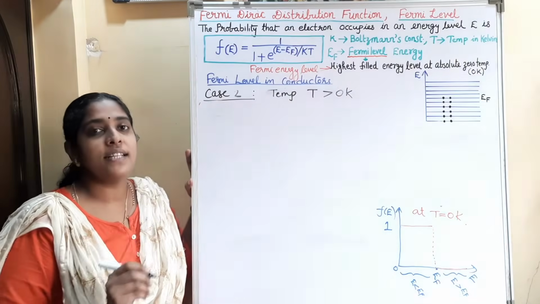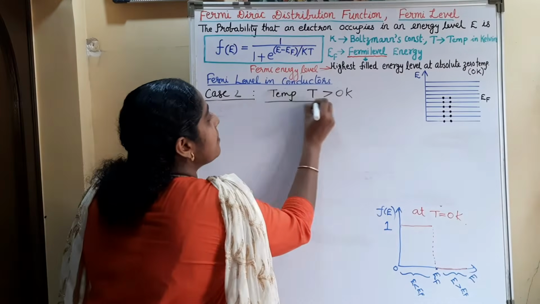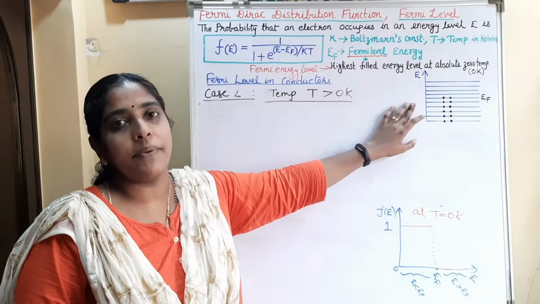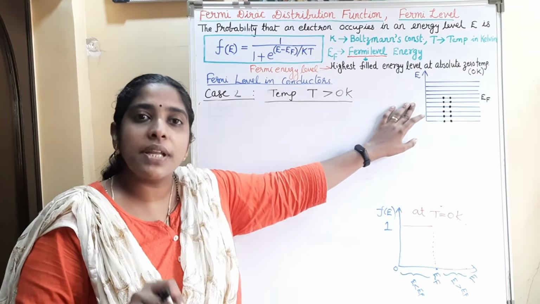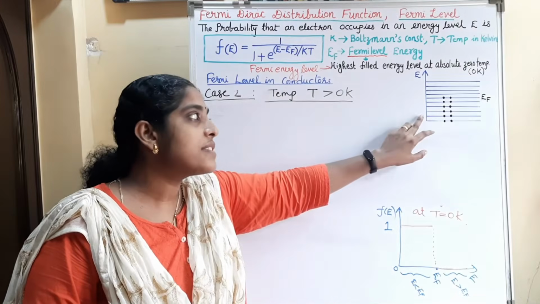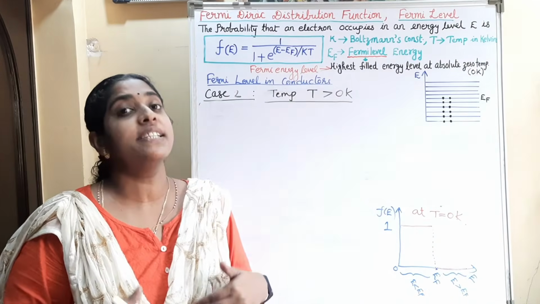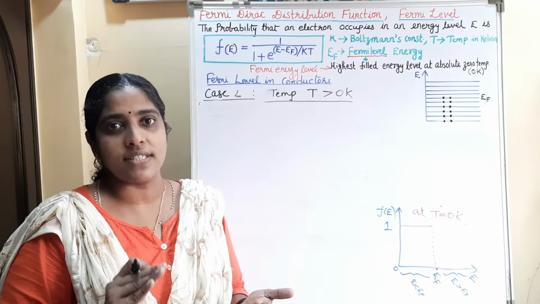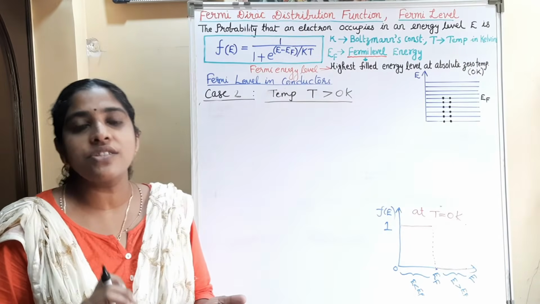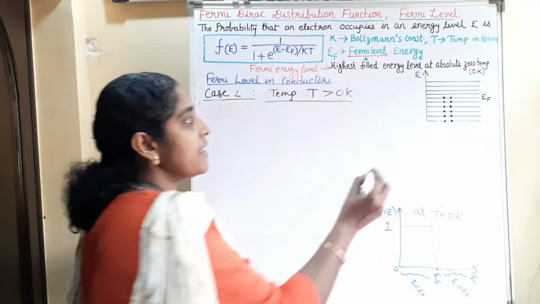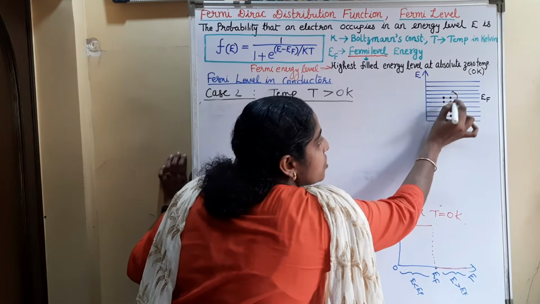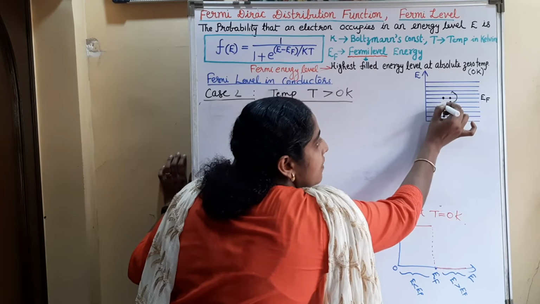Now we can consider the second case, that is, temperature T greater than 0 Kelvin. So what happens as the temperature increases? When the temperature increases, the electrons in the lower energy levels get thermal energy and are excited to the higher energy levels. That is, thermal excitation of electrons will happen. Therefore, electrons from the lower energy level go to the upper energy level.